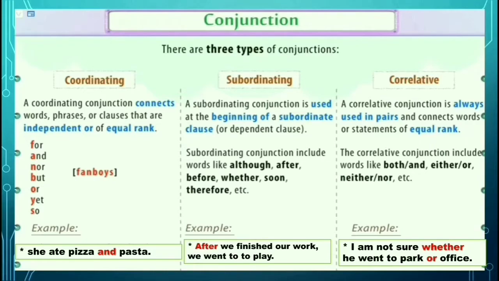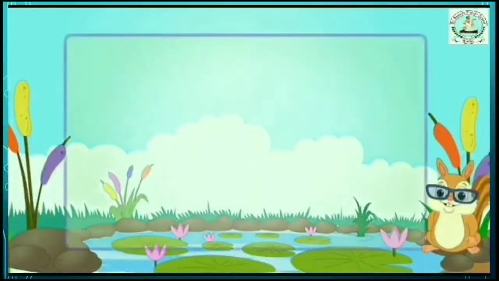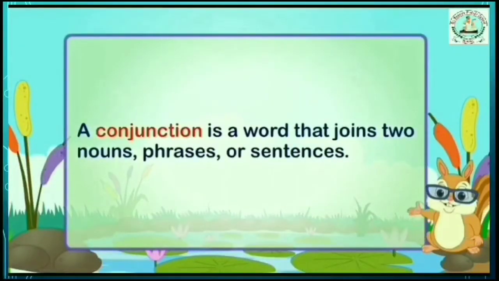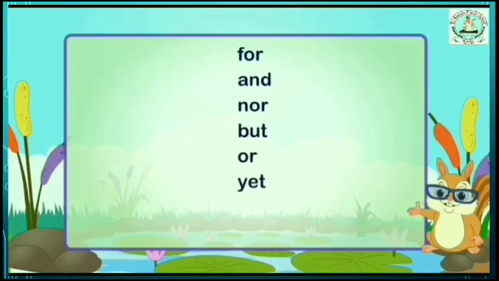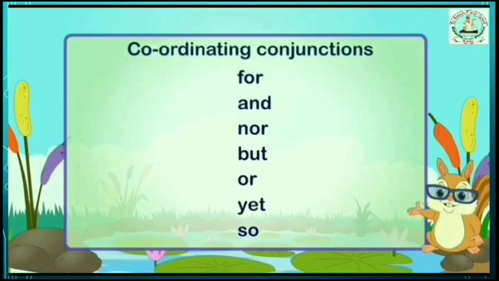Now we will learn all about these in detail. Conjunctions. A conjunction is a word that joins two nouns, phrases or sentences. As we know before this, the words for, and, nor, but, or, yet, so are called coordinating conjunctions.